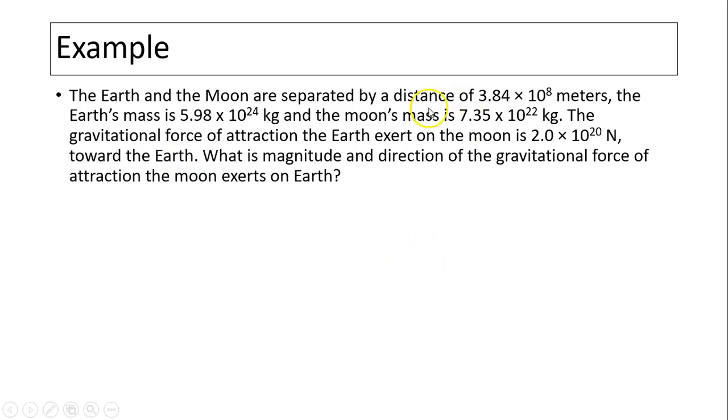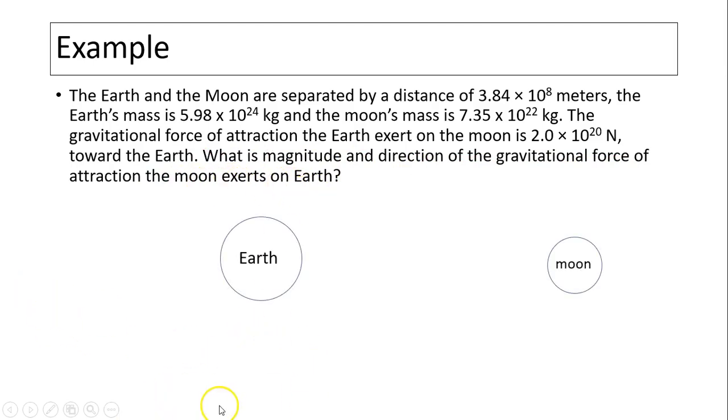The Earth and Moon are separated by a distance of 3.84 times 10 to the 8th meters. The Earth's mass is 5.98 times 10 to the 24 kilograms, and the Moon's mass is 7.35 times 10 to the 22 kilograms. The gravitational force of attraction the Earth exerts on the Moon is 2.0 times 10 to the 20 newtons toward the Earth. That's the Earth exerted on the Moon, right? What is the magnitude and direction of the gravitational force of attraction that the Moon exerts on Earth?